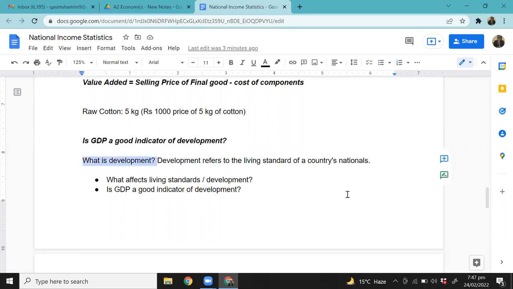So the first thing I was discussing with Mubin yesterday is what development is. It might be a new word for you, but otherwise it's obviously not an unknown word. You must have heard development all the time. So development is basically the living standards of a country's nationals. How high or how low are the living standards? That is what a country's development basically is. Now, what includes living standards, or what affects living standards? That's the question we wanted to discuss. Anything? Yes, that's correct. Very good. Let me write this down.